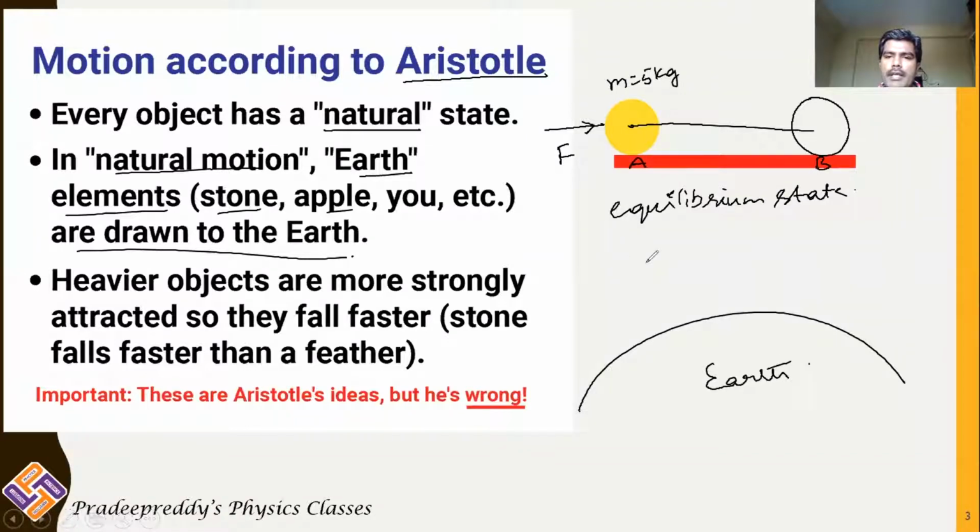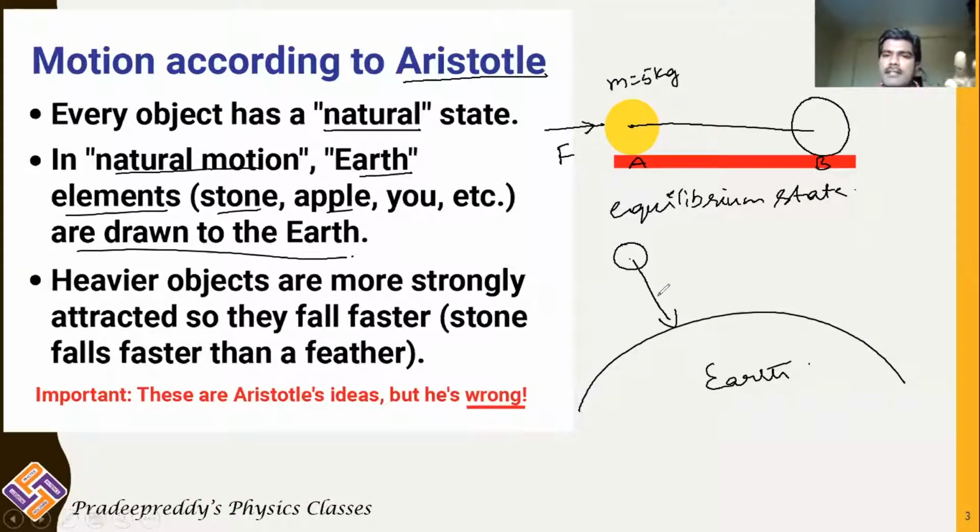Now here is a body. This body is neutral, which means there is no external force acting upon it. As it is a neutral body on the surface of the earth, it is being pulled towards the earth. Actually, you do not know what gravity is. Later, gravity was discovered, or initiated, by Newton. Now we are able to understand that it is because of gravitational force that the object is being pulled towards the earth. But during Aristotle's period, he did not know what gravity was.